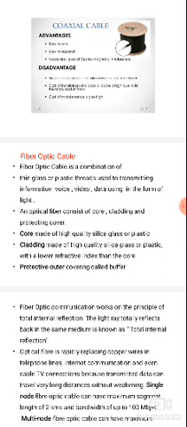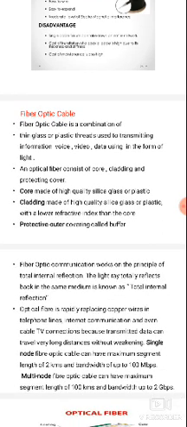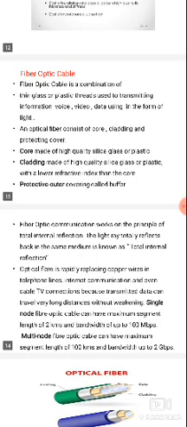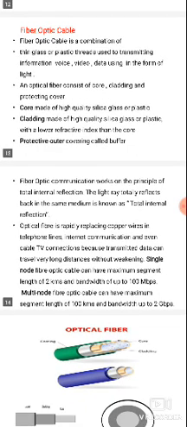The core is made up of silica, glass or plastic, whereas cladding is also made up of silica, glass or plastic. The only difference is that the refractive index of cladding is less than the core. The last one is the jacket, which is a plastic coated protective outer wire. Single-mode optical fiber supports up to 100 Mbps and a distance of 2 kilometers, but multimode fiber supports up to 2 Gbps of data and distances of 100 kilometers.